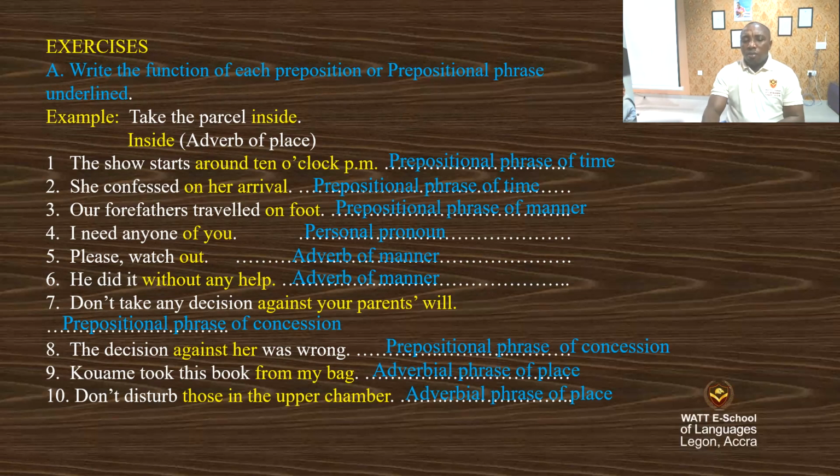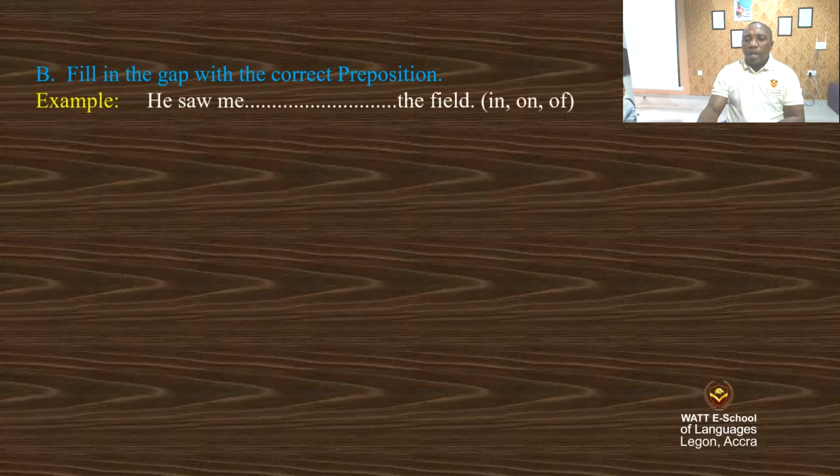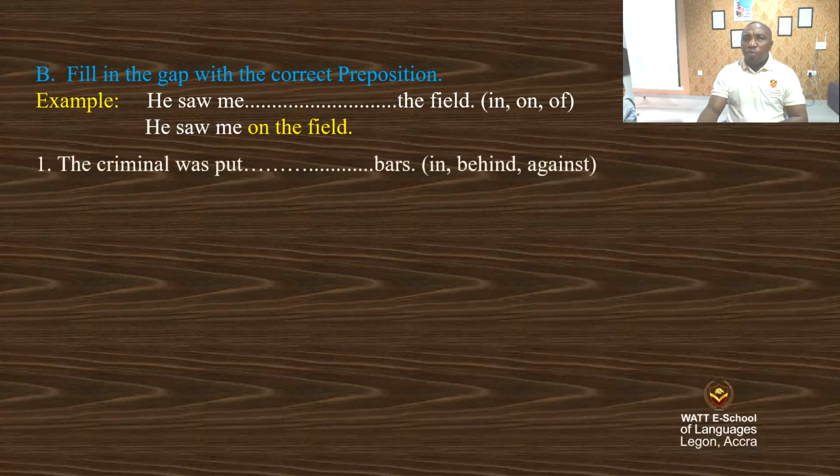Let's do activity B. Fill in the gap with the correct preposition. Example, he saw me the field. He saw me on the field. The sentences are as follows. The criminal was put bars.